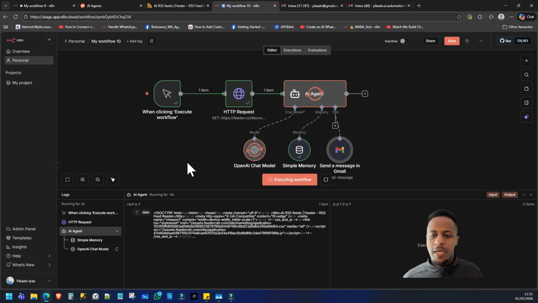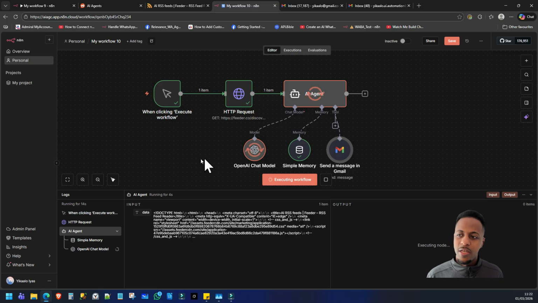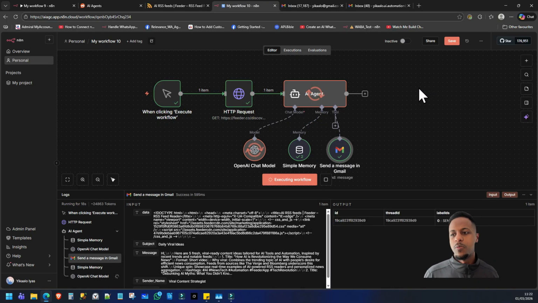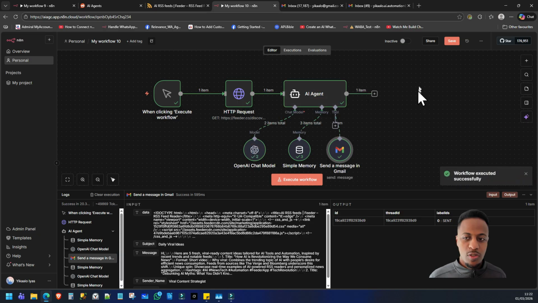And if it doesn't work, what it will do is give you an error message to tell you X and Y did not go through. And then you can even use the built-in AI for N8n to work out what the issue is and how to potentially resolve it. So N8n is a fantastic platform in that respect.